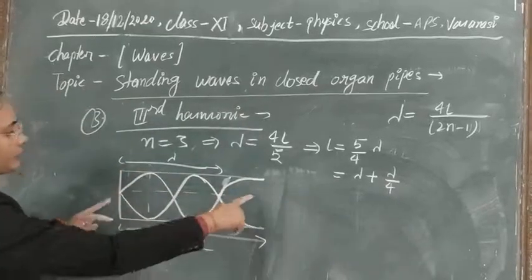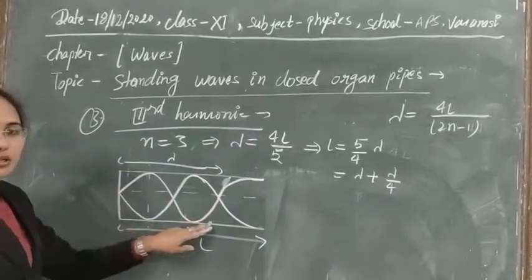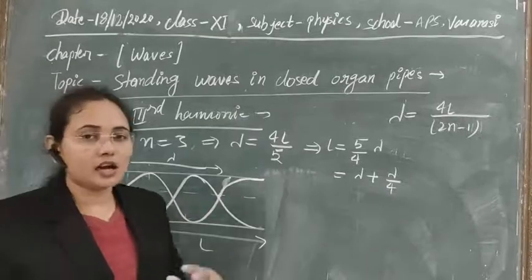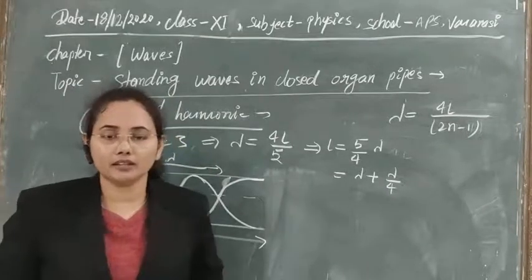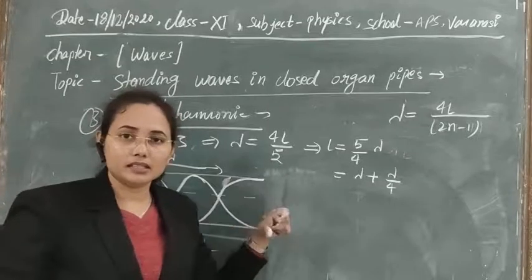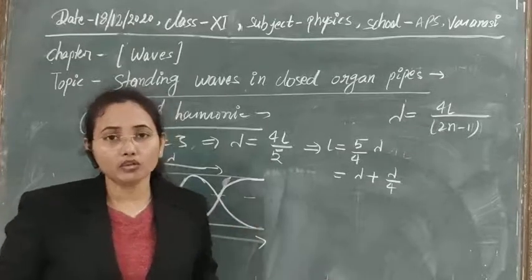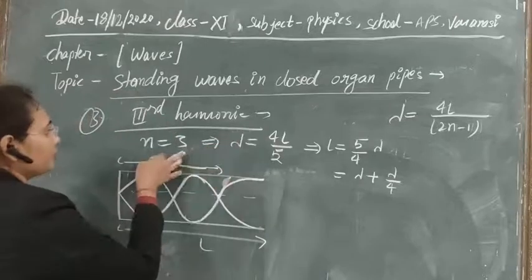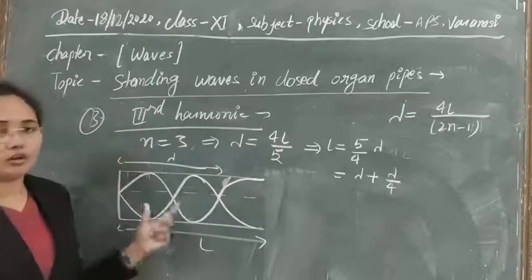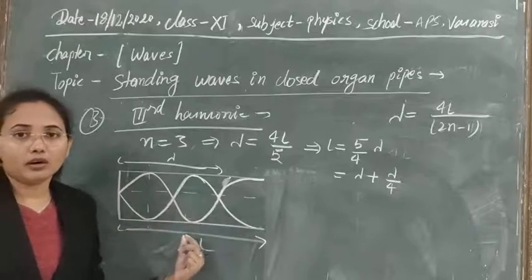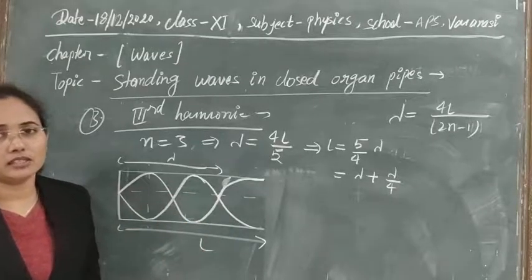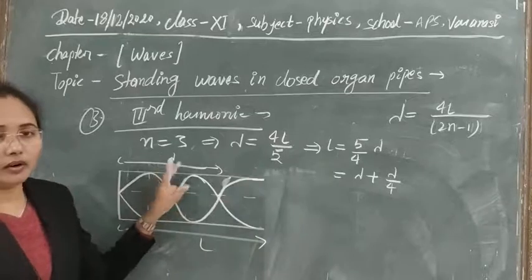So such types of waves we are getting for the third harmonic. Depending on the harmonics, the number of complete segments we get for the wave always depends on the modes of the vibration. If the mode of vibration changes, automatically the number of complete waves produced in any organ pipe or in any string will change with it.